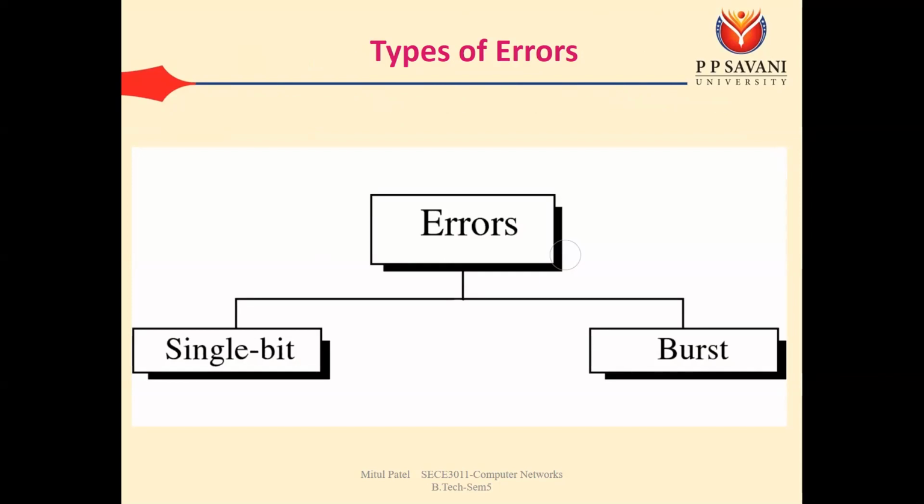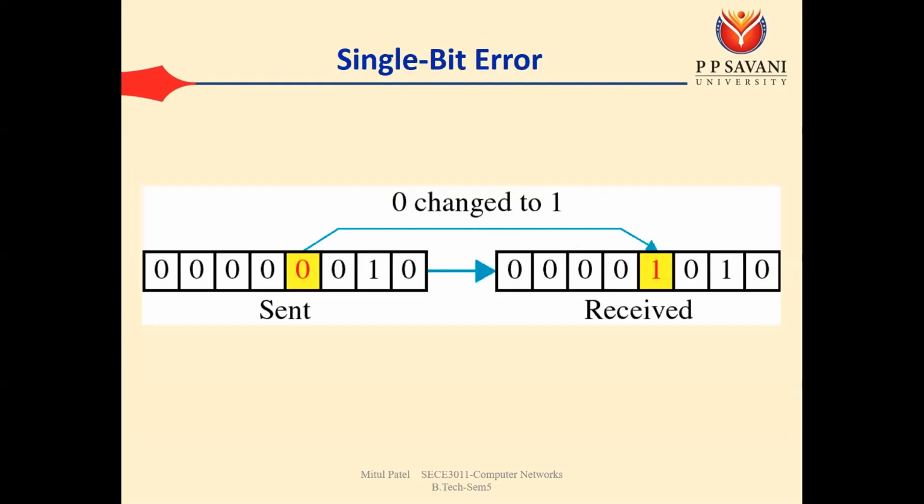And what is the meaning of burst error? If multiple bits are changed during the transmission, then it is known as the burst error. For example, let's say there is 8-bit data, in which only the 5th bit is going to be changed. 0 is changed to 1. So that is known as the single bit error. On the sending side, at the 5th location we have 0, but at the receiving side, at the 5th location we have 1.